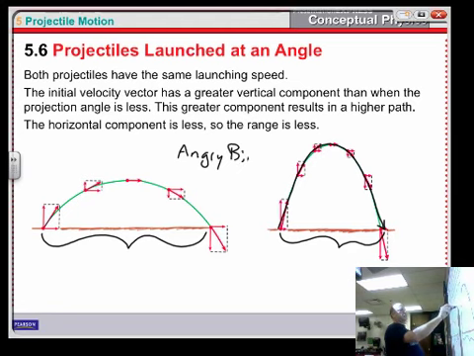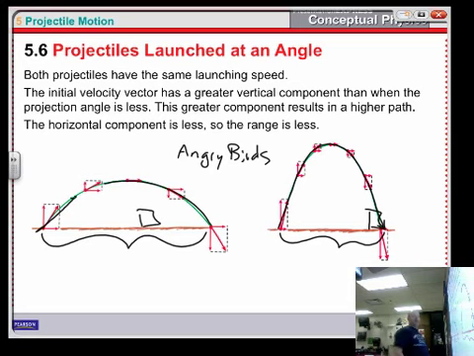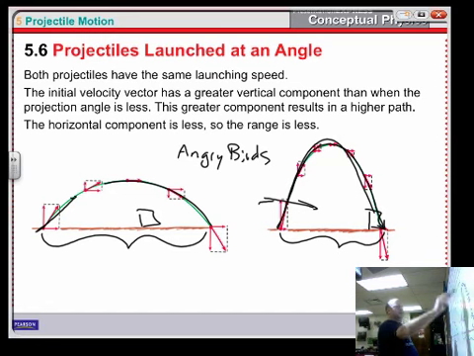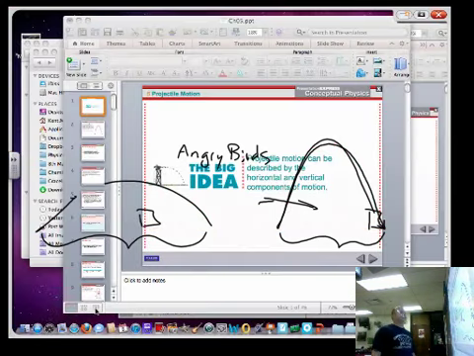If you're playing Angry Birds and you've got to get something right in here, you don't want to pull it back at this angle. It's going to overshoot it. It's going to miss this object right here. So you give it a little higher angle, or maybe you point it down more, whatever. But you don't shoot it at that same angle if you want to get to it. So frustrating.